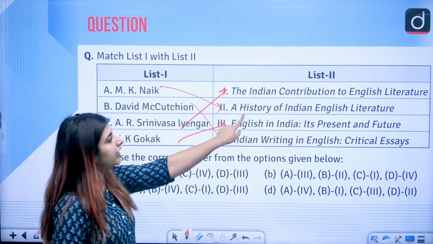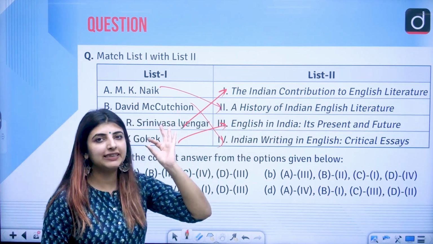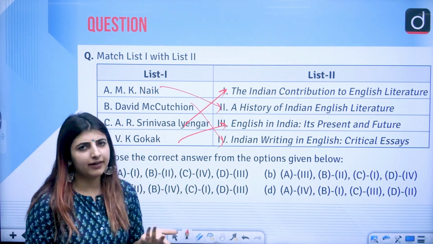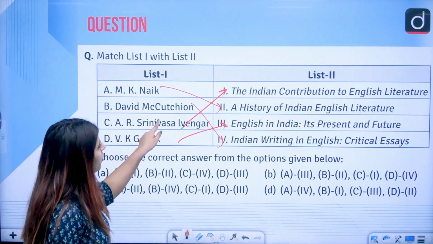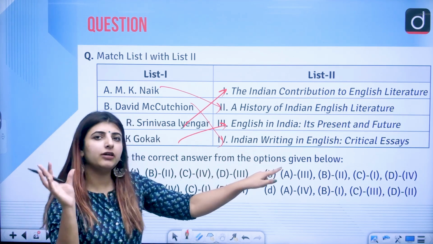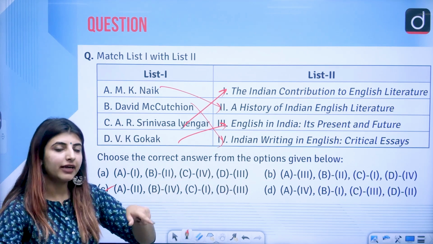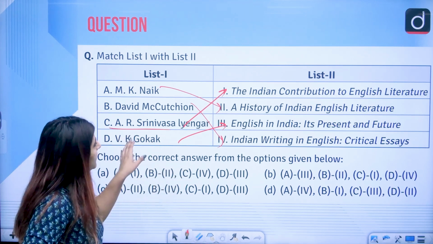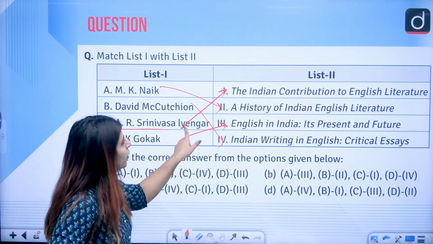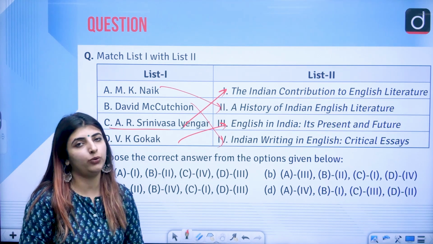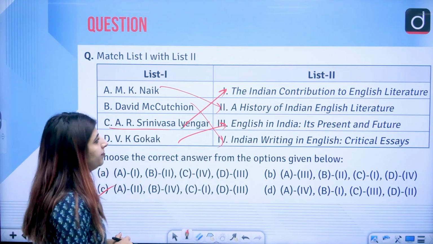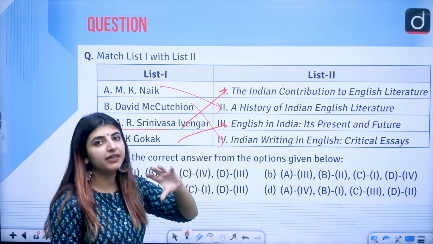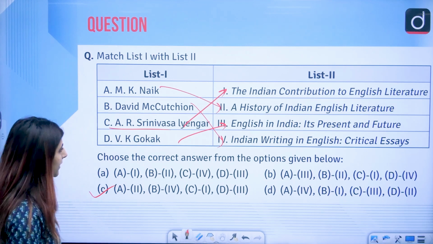A History of Indian English Literature, a very concise book if someone wants to prepare for Indian English literature, the Indian writing in English part. David McCutchion wrote Indian Writing in English, critical essays which are related to the Indian writing in English. K.R. Srinivasa Iyengar, correct, he wrote what? The Indian contribution to English literature. And V.K. Gokak is the one who wrote English in India, its present and future, correct.